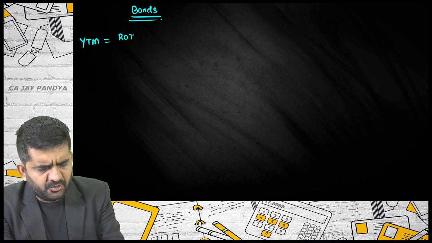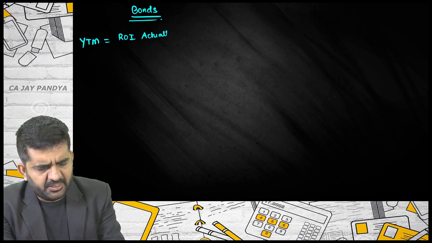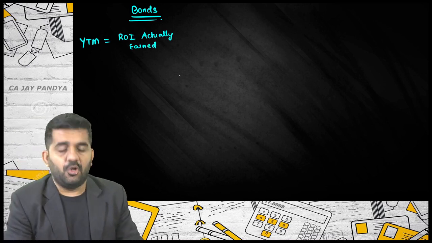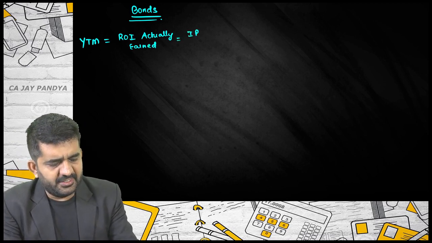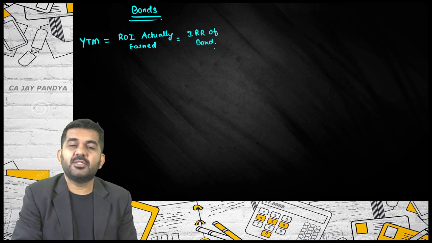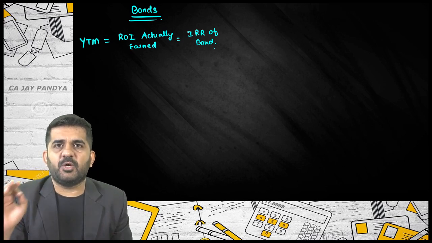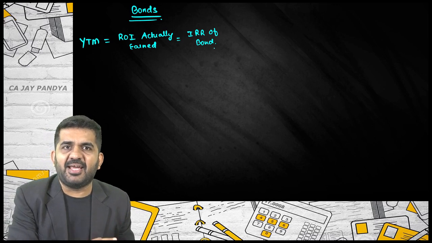It is the rate of interest which is actually earned by the bond, or it is the IRR of the bond. What we will be doing is trial and error with two rates, one having positive NPV, one having negative NPV.